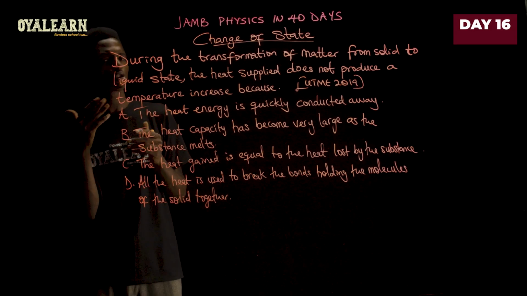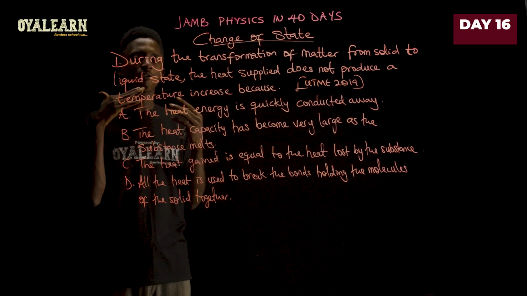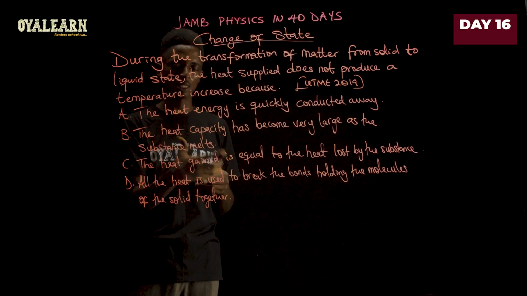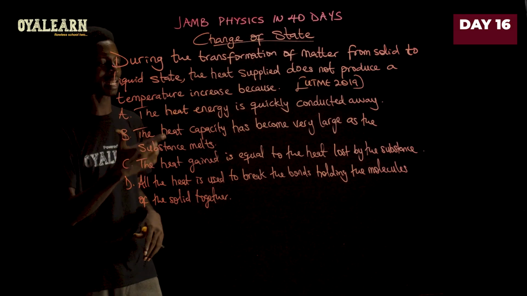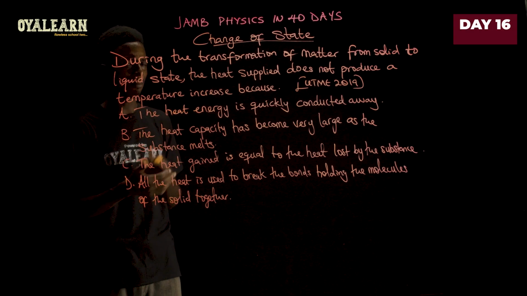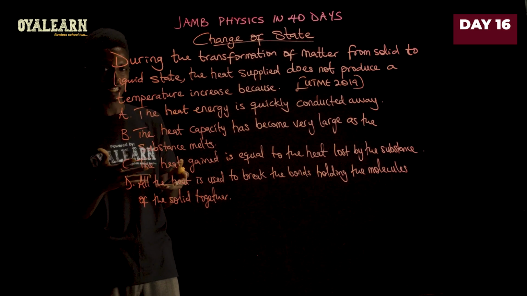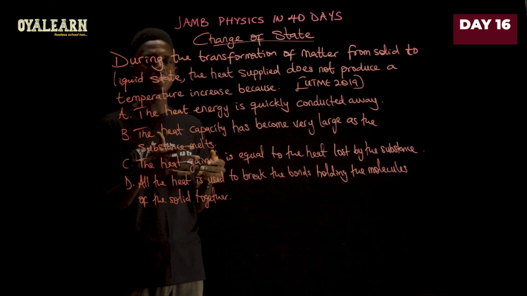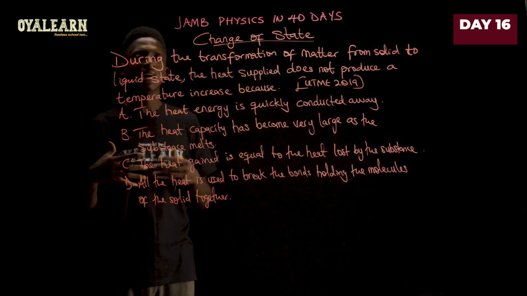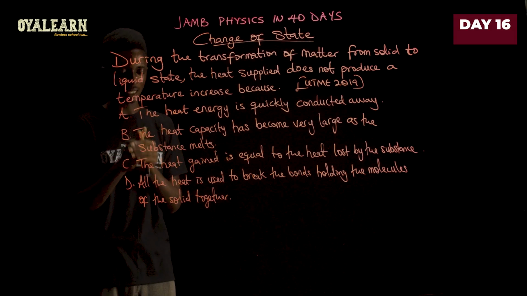Now, we know this is not true because it continues to gain heat until it is fully converted into liquid. Now, B says that the heat capacity has become very large as the substance melts. Now, the heat capacity of the solid phase of a substance does not change, right? Because the heat capacity is the amount of heat required to raise the temperature. So it does not affect what we are talking about here.